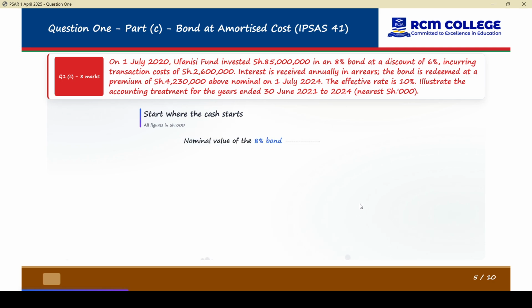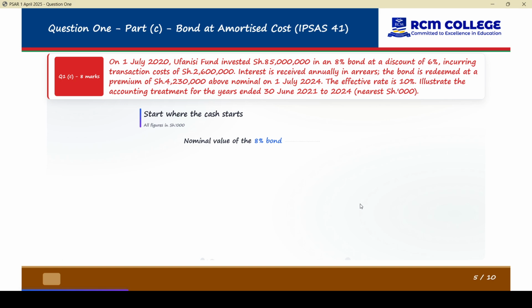On July 1st, 2020, Fundi Ufanisi Fund invested 85 million shillings in an 8% bond at a discount of 6%, incurring a transaction cost of Kenyan shillings 2.6 million.